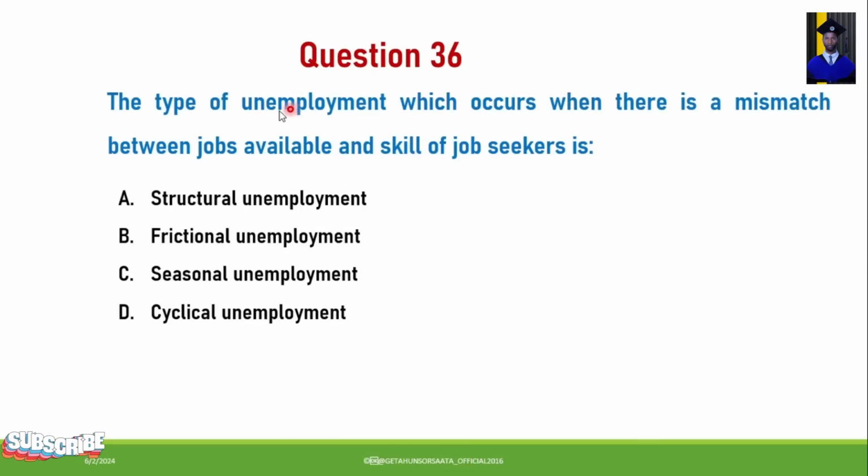Question number 36. The type of unemployment which occurs when there is a mismatch between job available and the skill of job seeker is A. Structural unemployment. B. Frictional unemployment. C. Seasonal unemployment. D. Cyclical unemployment. So in this scenario, if there is mismatch between job available and the skill of job seeker, this type of unemployment is structural unemployment.